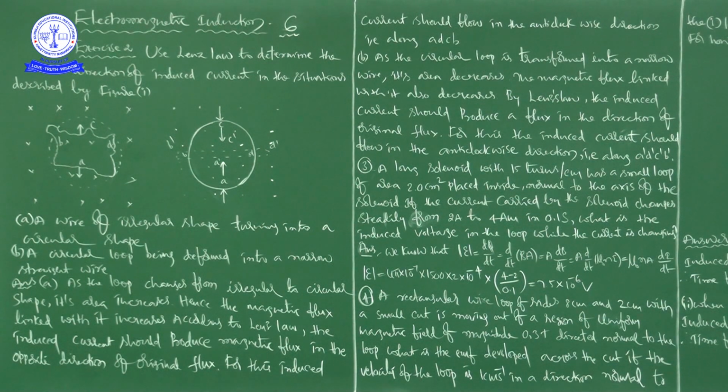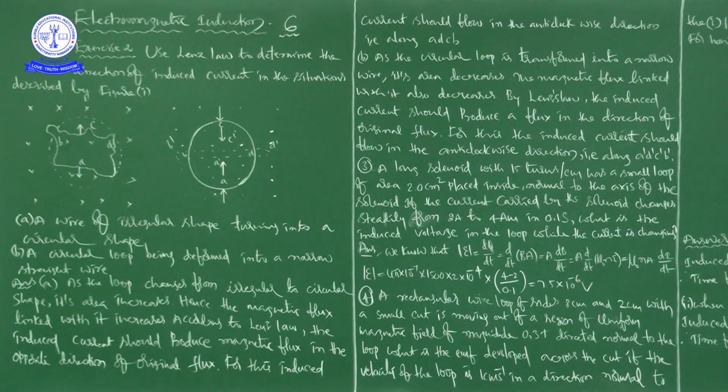Okay, right. So regarding this second exercise problem, he is asking to find the direction of induced current in the situation given in the figure. There are two things. One, A, is a wire of irregular shape turning into a circular shape, and B is a circular loop being deformed into a narrow straight wire.